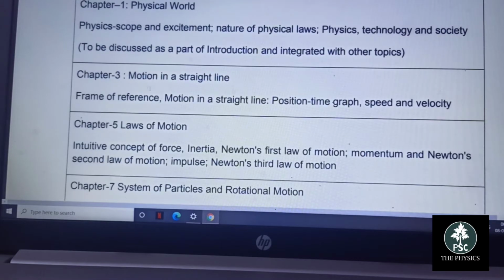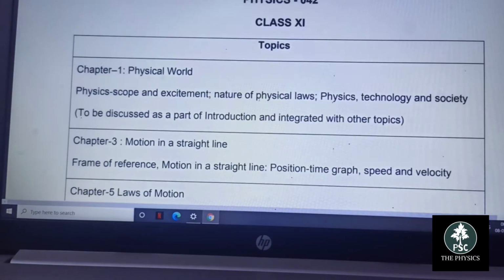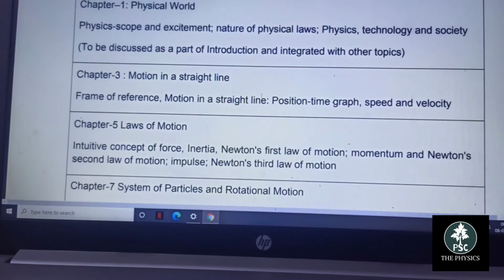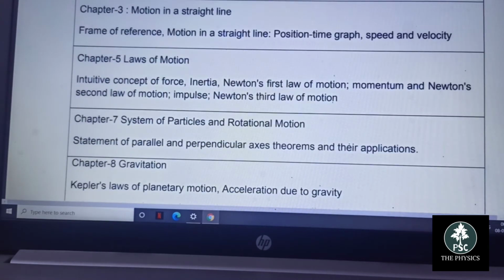And in motion in a straight line, the deleted portions are frame of reference, motion in a straight line, position, time, speed and velocity. I think, students, if this is deleted, is it possible to explain motion in a straight line? For the board exam it is okay, but for the realization of physics it is impossible to explain how a body moves in a straight line without speed and velocity.